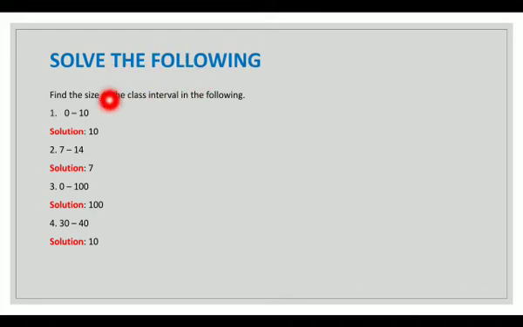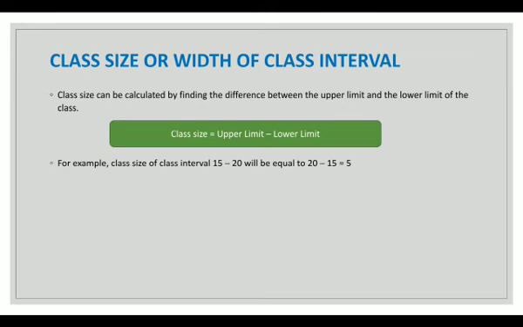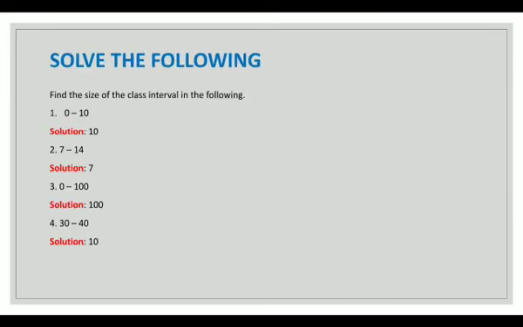Solve the following. Find the size of the class interval in the following. The first range is 0 to 10. So the class size is 10. The next one, 7 to 14. Here 7 is the lower limit, 14 is the upper limit. So we have the formula to find the class size, that is upper limit minus lower limit. So the upper limit is 14, 14 minus 7, which is 7.